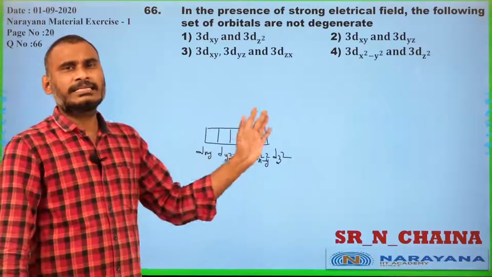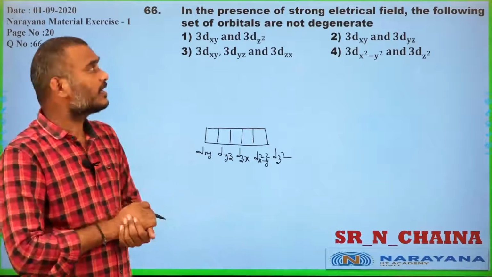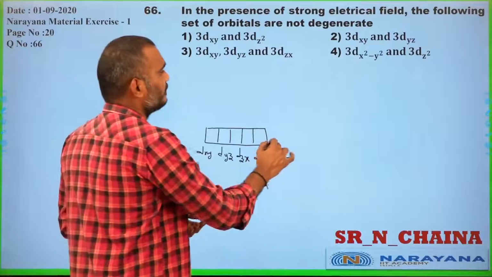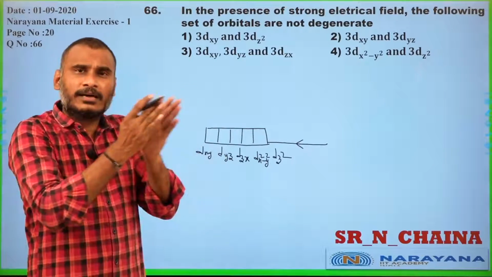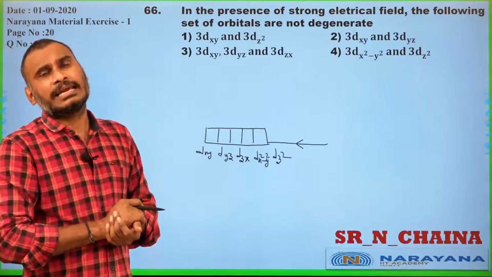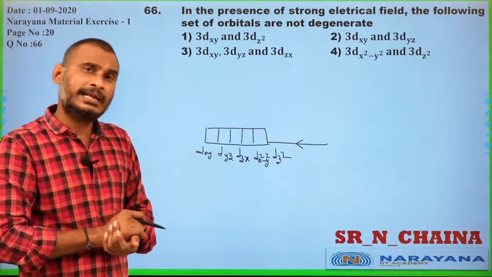These 5 orbitals are degenerate. In the presence of an electric field, that means by the approach of the ligand, the d orbital splits depending upon the direction of the electric field or the ligand approach.